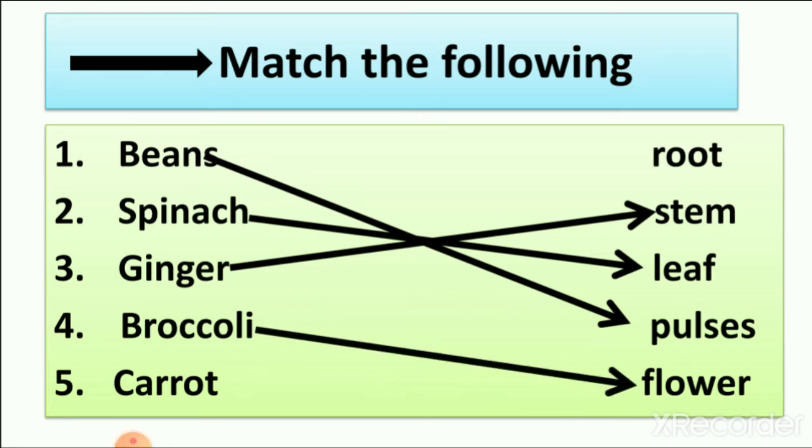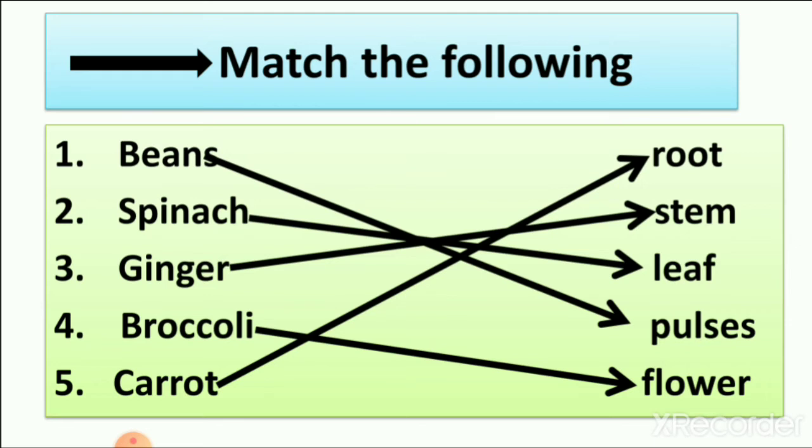So we know that cauliflower is also the flower of the plant. Then the last one is carrot, which is the root of the plant. We learned that carrot and beetroot are roots of the plant. Why do we use carrot as a salad in our food? Because it is a healthy food for our body, and it is a root of the plant because it grows underground, not like a flower.